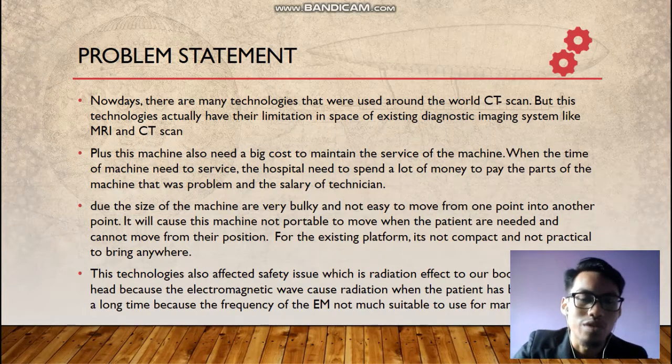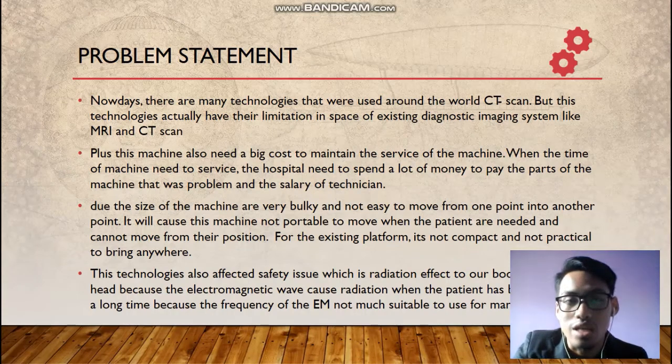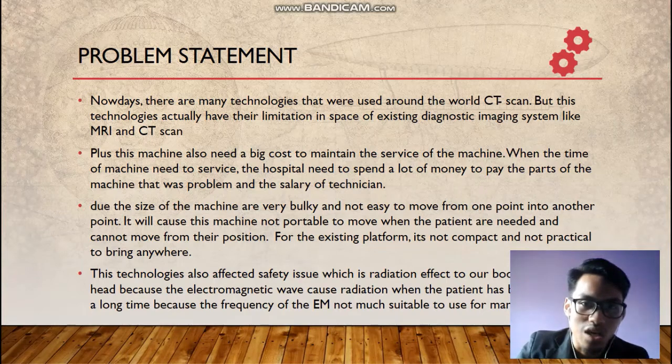For the problem statement, nowadays there are many technologies used around the world, for example CT scan. But these technologies have limitations, especially the spacing of existing diagnostic imaging systems, for example MRI and CT scan.